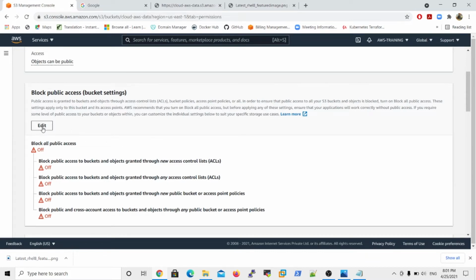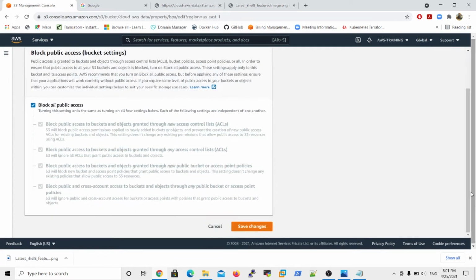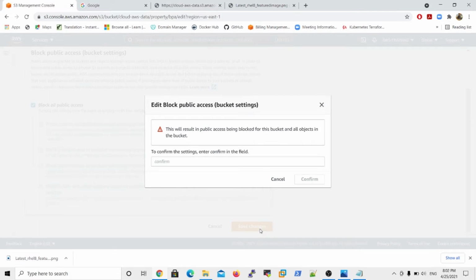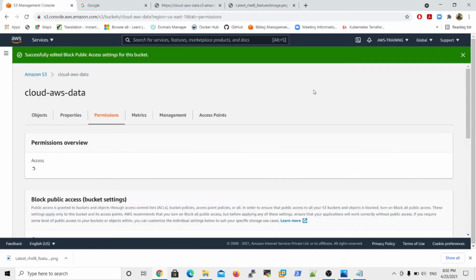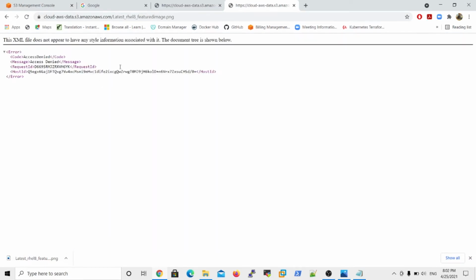So you edit the public access setting again, block all public access, and save changes. Right, so now my AWS data bucket is successfully blocked. Then you try to access the object URL, and again it gives an error.